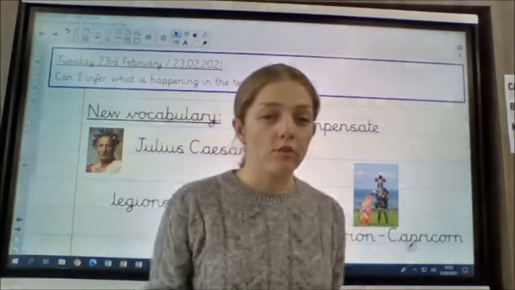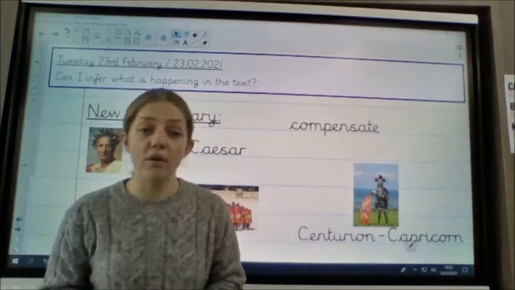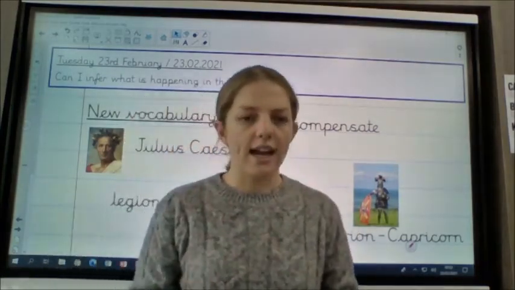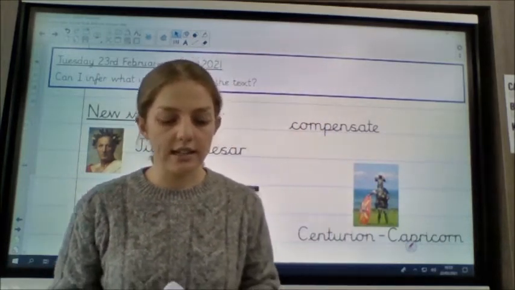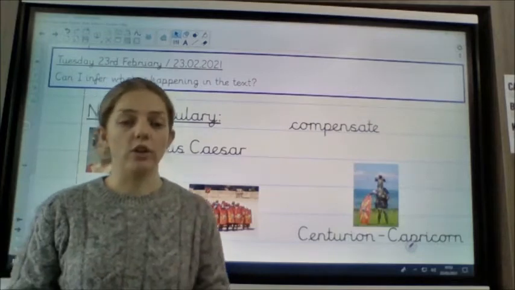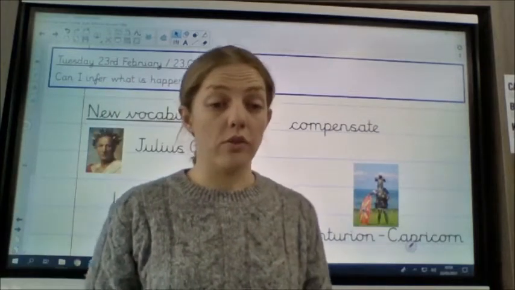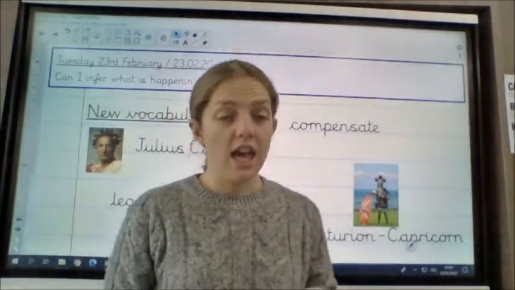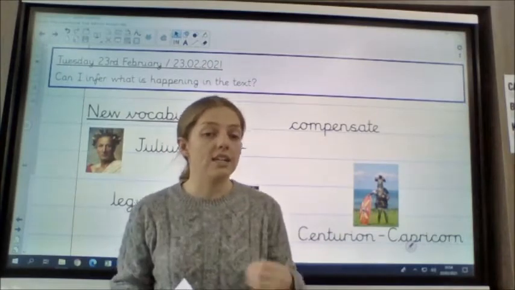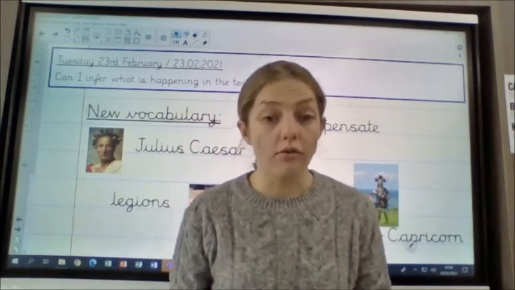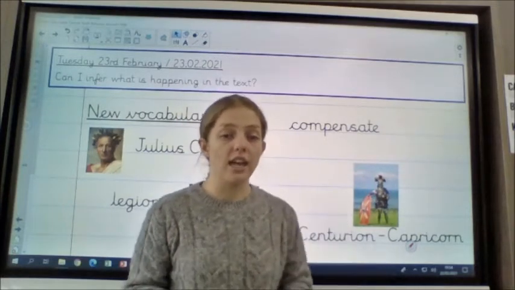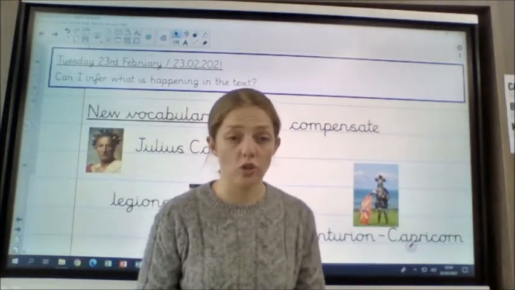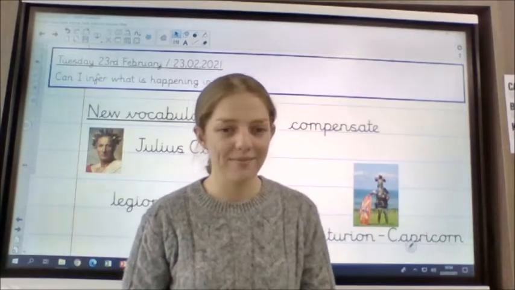So when the Romans were invading Britain and lots of other different countries, Julius Caesar was an army general and he became very powerful. He was a very powerful leader, and in the end he ended up becoming the ruler of Rome, okay? And he is the main character in today's text, which is called Julius Caesar's goat, okay?